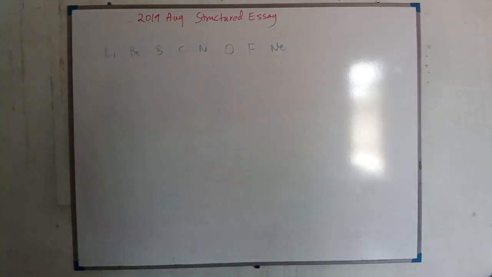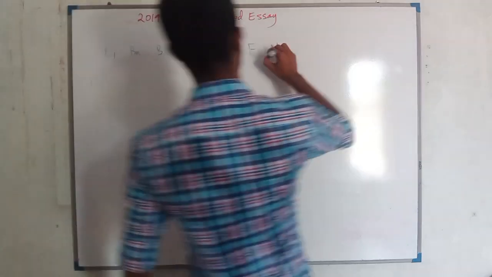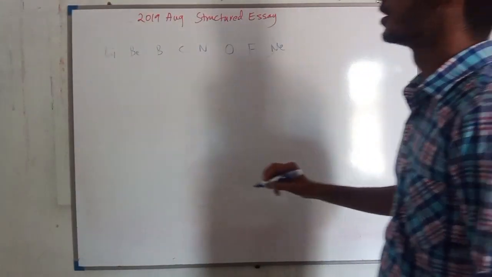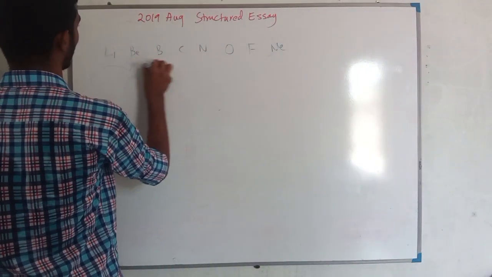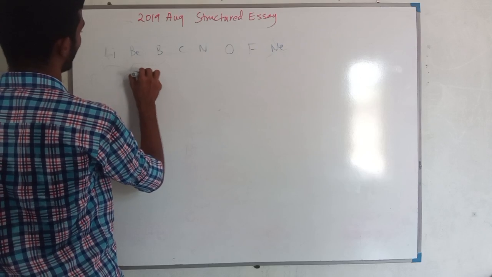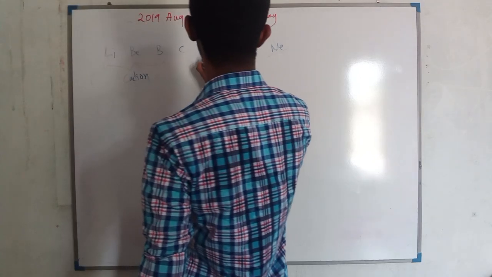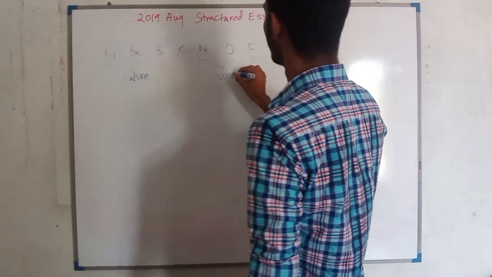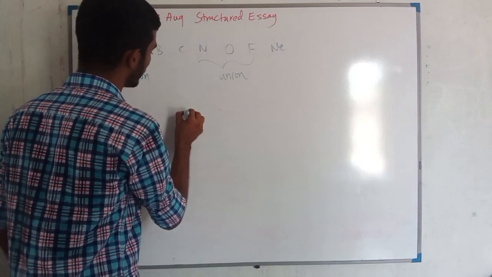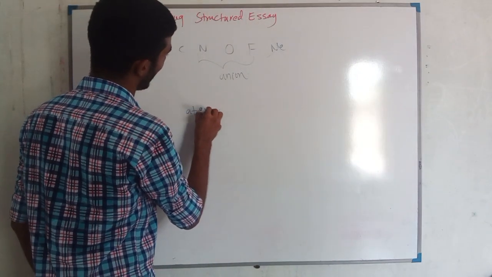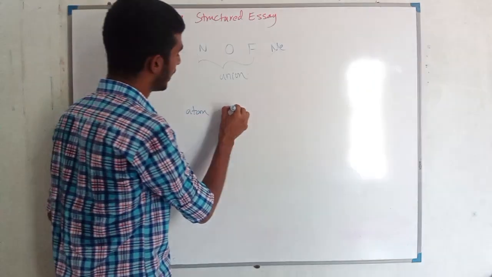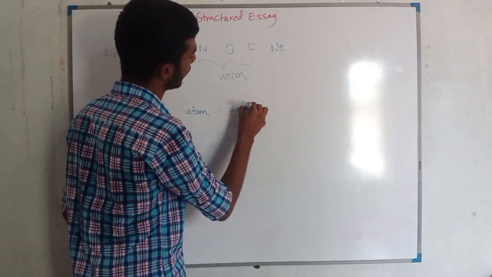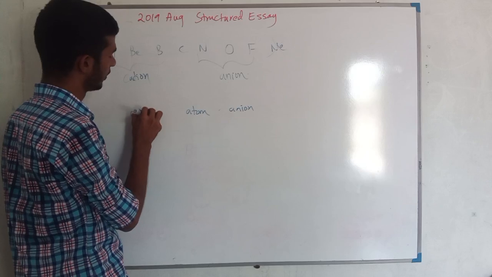Okay, now they are talking about ions. Neon cannot form any ion, right? So from here we can form cations, and from here we can form anions. Now you should know, if you take an atom, from the atom we can form an anion or a cation.